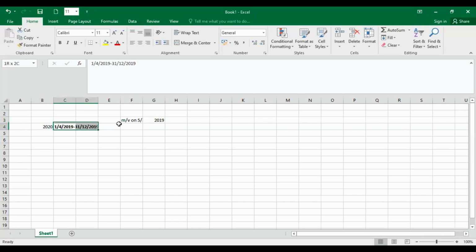The date they acquired the asset falls within this stated basis period. So this motor vehicle will start claiming capital allowance from the year 2020. That is what that means, by our basis period for capital allowance.